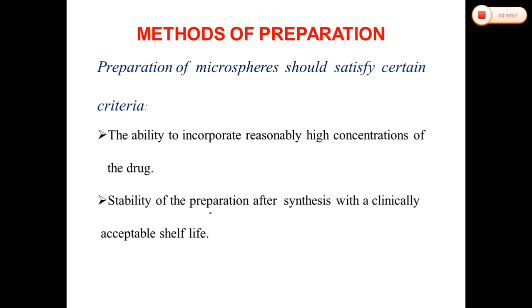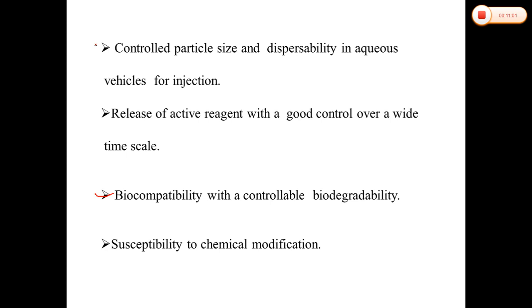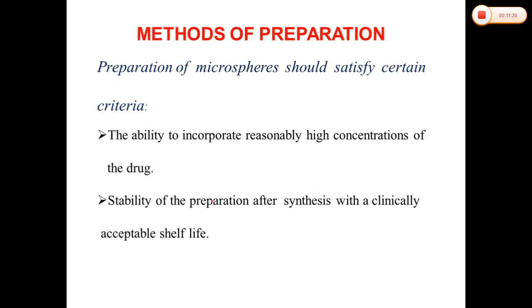Second, the stability of the preparations after the synthesis with a clinically acceptable life, control of particle size, and dispersibility in aqueous vehicles for the injection purpose. It should release the active reagents with good control over a wide time scale. It should be biocompatible as well as biodegradable, and susceptible to chemical modification. So these are the criteria for the selection of methods.